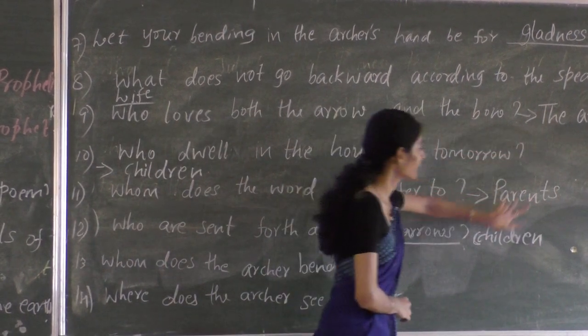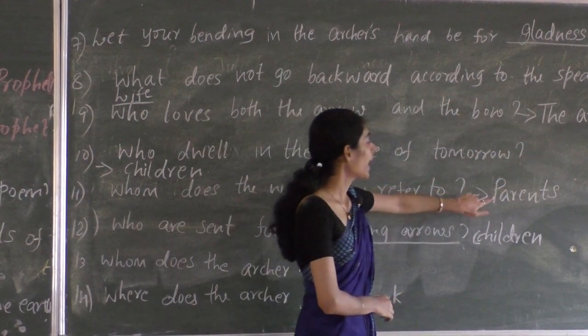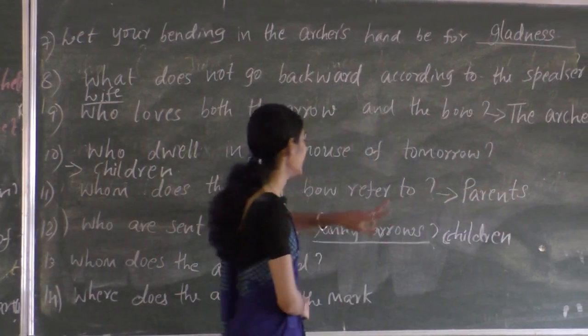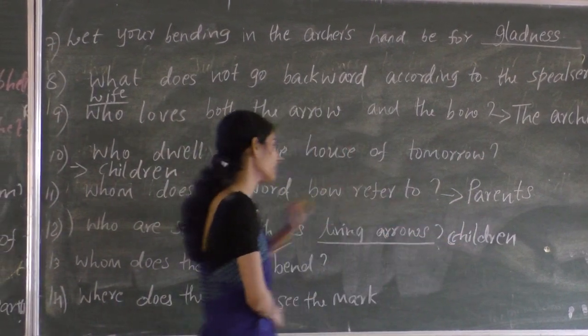So remember these three things. The archer refers to God, the bow refers to parents, and living arrows refers to children. Again, this is important, so remember it.